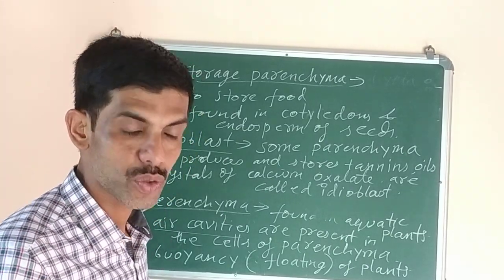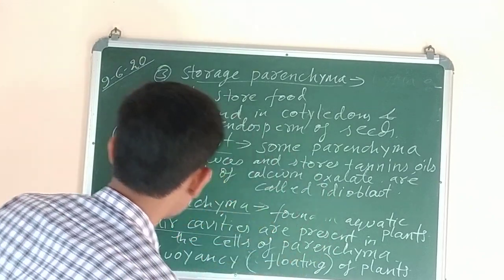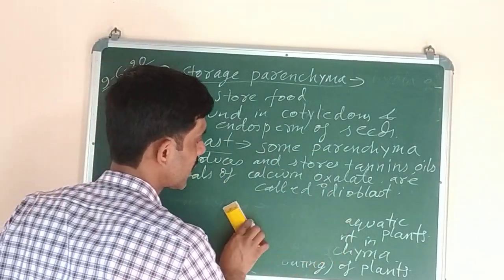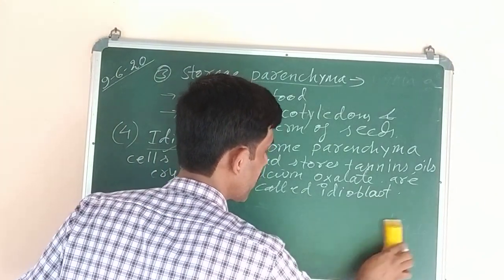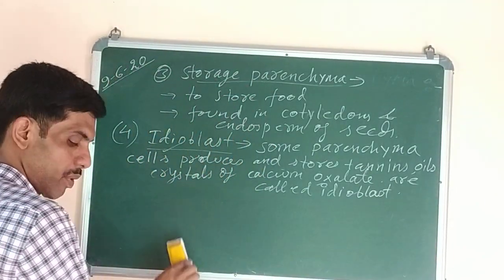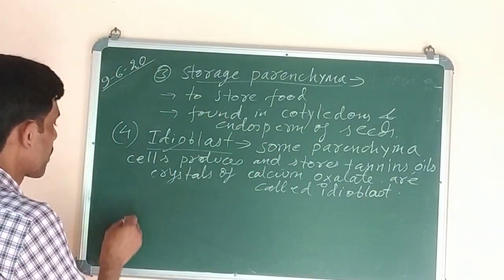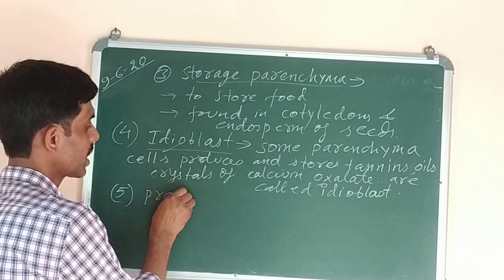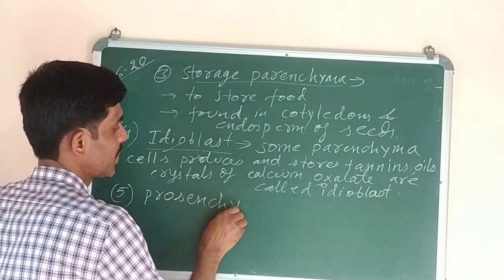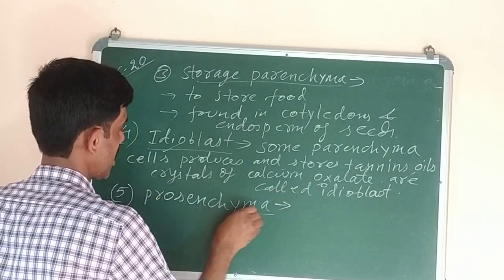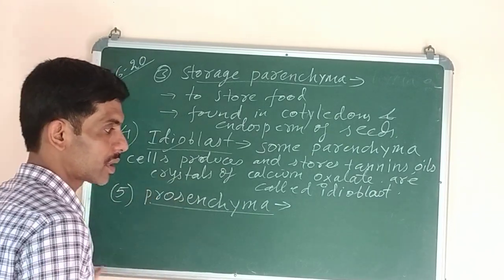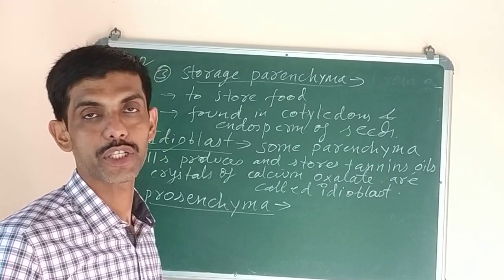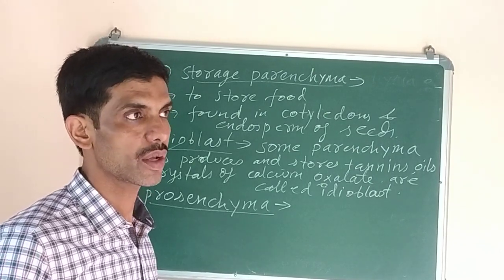Now next we have the last one, prosenchyma. That is the last type of modification of parenchyma. The long and thick walled parenchyma tissue which is found in xylem and phloem is called prosenchyma. This is the fifth modification of parenchyma tissue. What is it? Prosenchyma. Just check this spelling, prosenchyma. A long and thick walled parenchyma tissue which is present in the xylem and phloem.